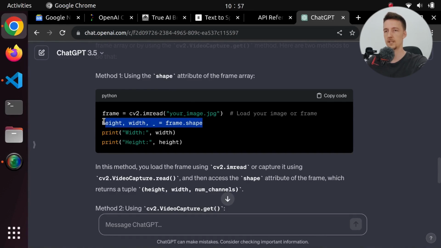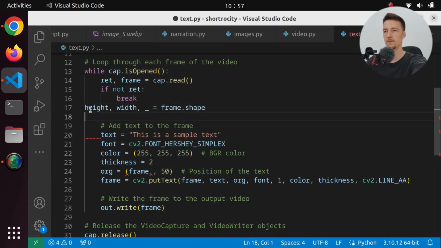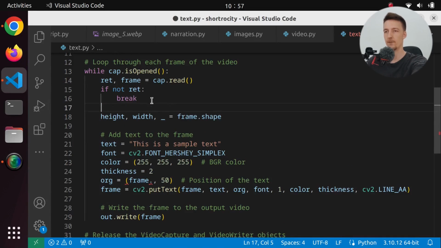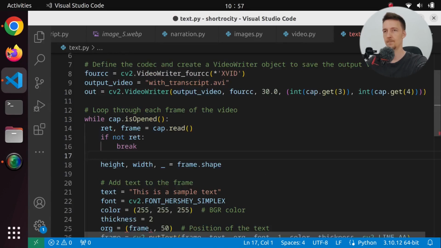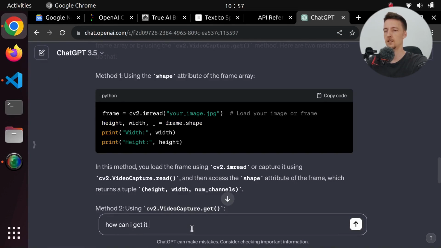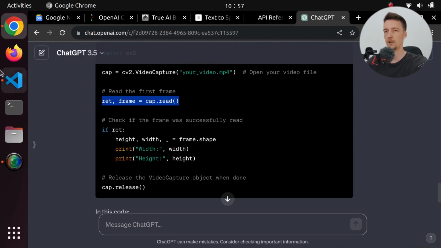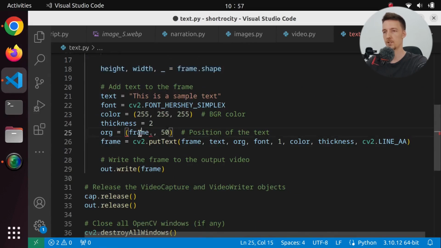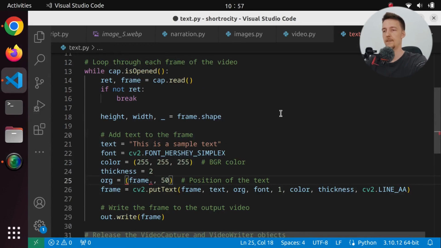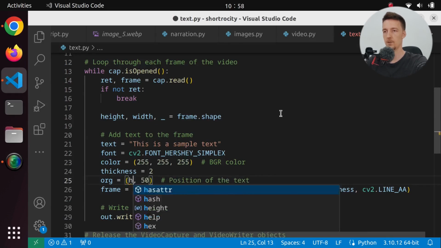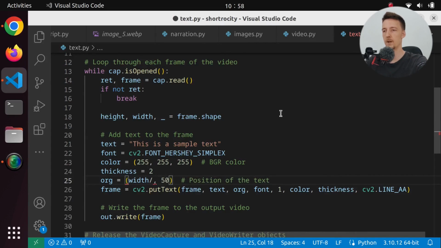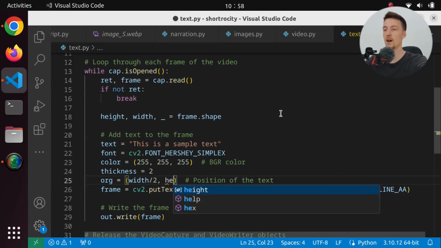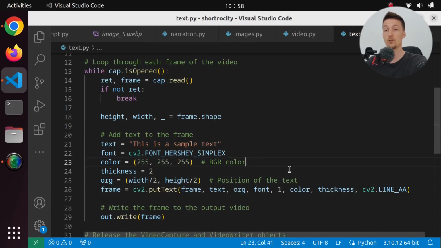Okay, so let's do that. Let's get the width and the height, which I guess we don't have to get for every frame. It's going to be the same. How can I get it just for the first frame? Okay, so read once and then get. Whatever, I will get it for every frame. Hopefully it doesn't slow this down too much. So then I can say that the position is going to be, this will be x, so this will be width divided by 2, and it will be height divided by 2. So then it should be in the middle.